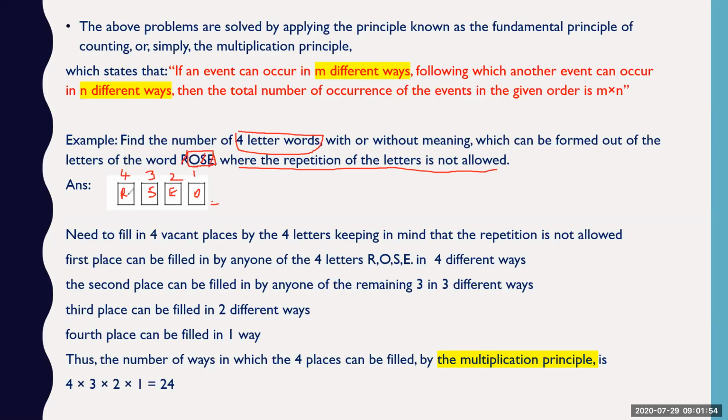Okay. So this is one possibility. Another possibility is that you can fix O first. Then out of R, S, E, you can choose any letter because you have 3 options. Then if you have taken R, the only options left are S and E. Then you can either take E, and then you have no option left, you have to go for S. Like that, you have to list out all the 24 possible ways.